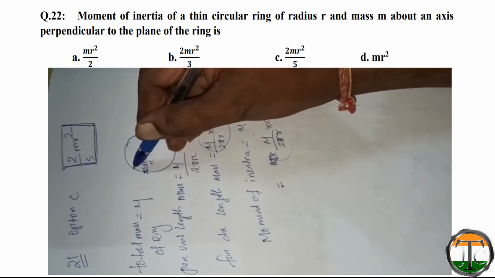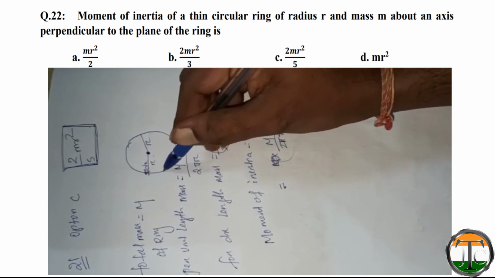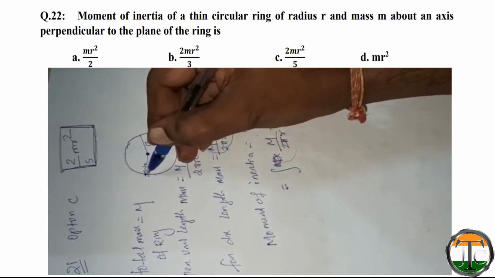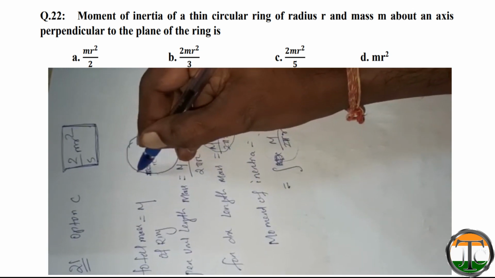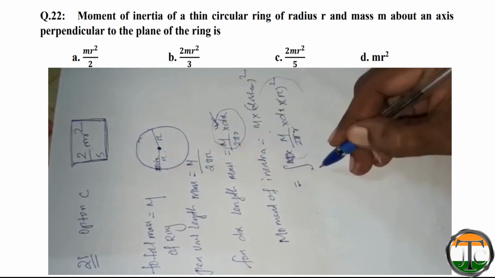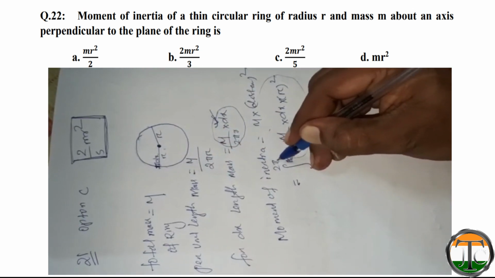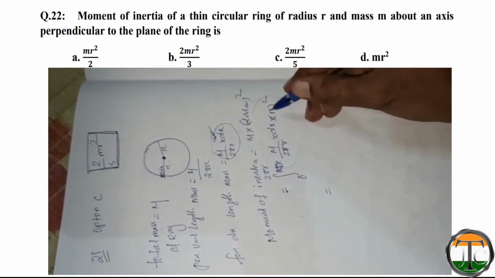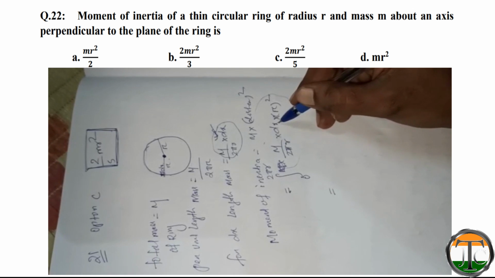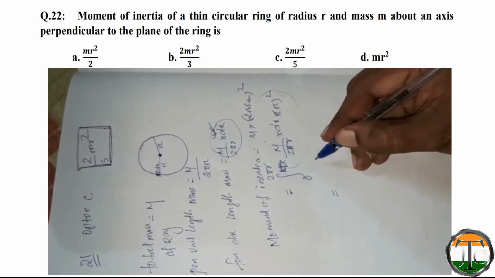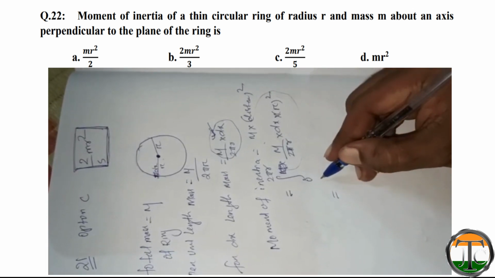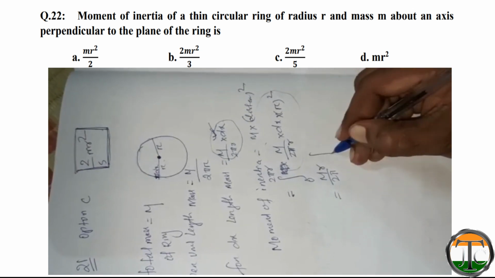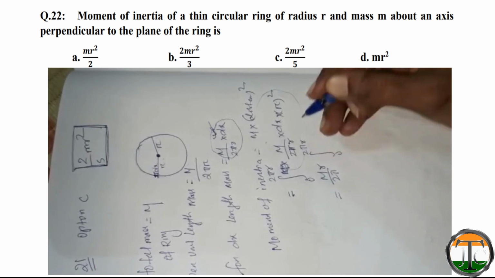We need to find the total moment of inertia for the whole ring. That means we have to integrate. For example, this is the 0 point, then the total will be 2 pi r, from 0 to 2 pi r. We are integrating with respect to dx. Here r will be cancelled, leaving m by 2 pi, integrated from 0 to 2 pi r.